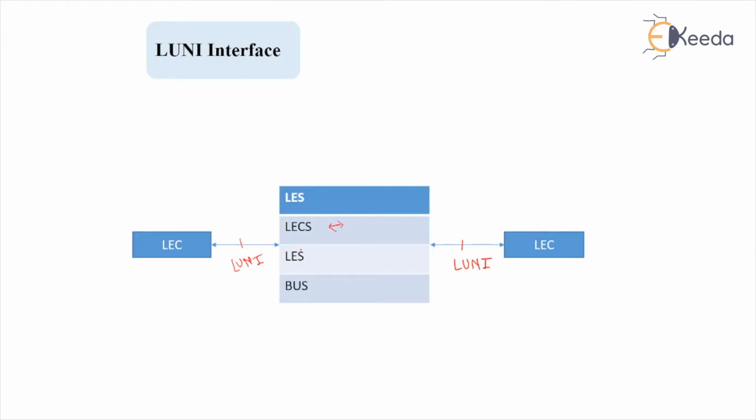But how can you connect some clients to this particular architecture using some interface? And that interface is known as what? LUNI. So this architecture is giving us an idea of how the VLANs are able to connect via ATM to the other workstations.